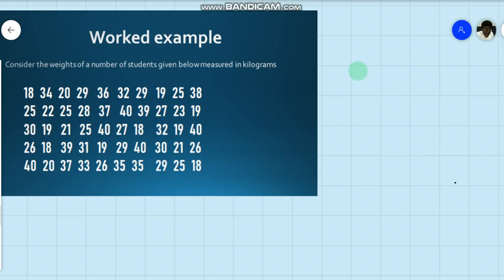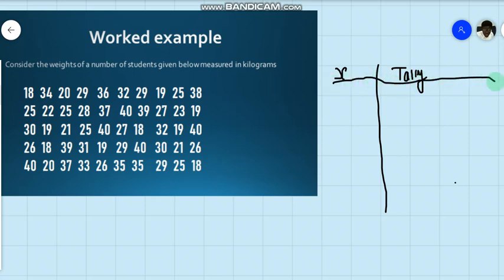If we do it the normal way we have learned before, we would have our numbers written as x. So we represent the weight of the student as x on the table. Then we can have tally and then the frequency. That's the normal way we tend to do this. But if you look at these numbers very well, the lowest of them is 18 and the highest is 40. So we would need to write numbers from 18 to 40. That's a long list of numbers, about 22 rows because 40 minus 18 is 22.